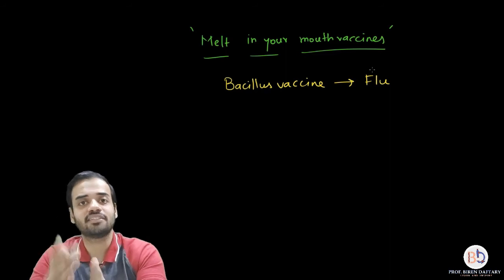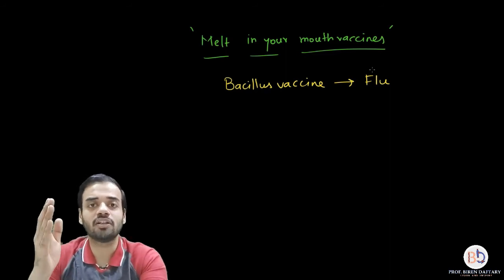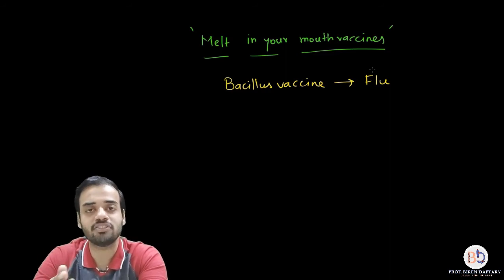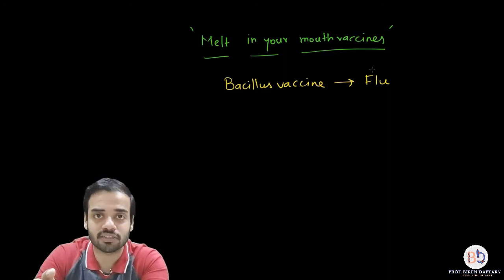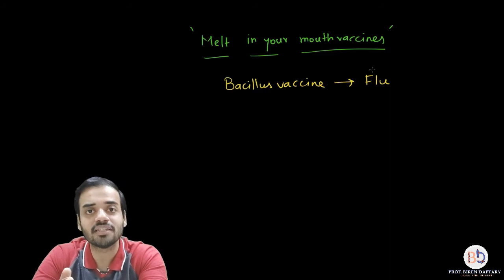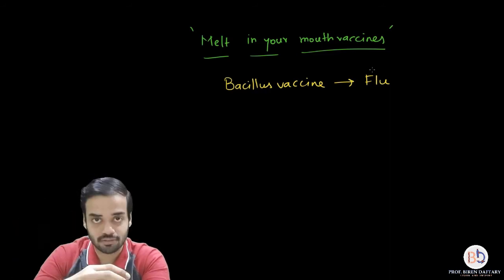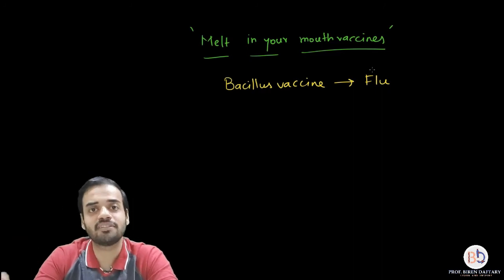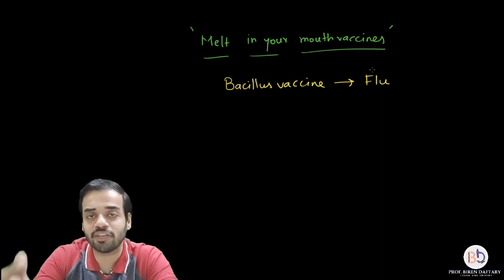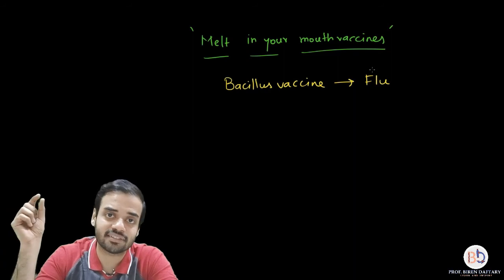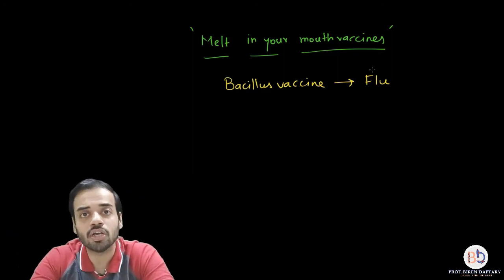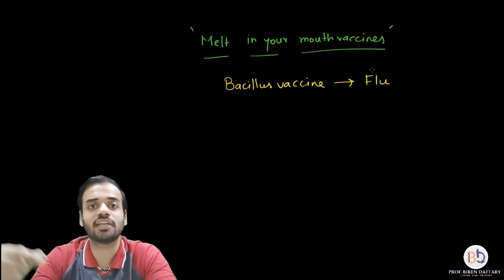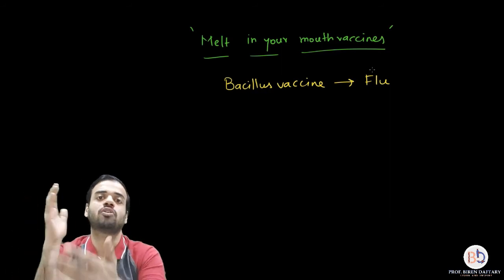Next is vaccine production. In that, first of all, we learned what is a vaccine. It gives you active acquired immunity. Active means your body produces your own antibodies, and acquired means it is not present from birth. Then how is a vaccine made? It is basically an organism which has become weak or which is made weak, and it is then inserted into the body, or you just take the toxic protein or the antigen, you make it weak and you insert it into the body. That is what a vaccine is.